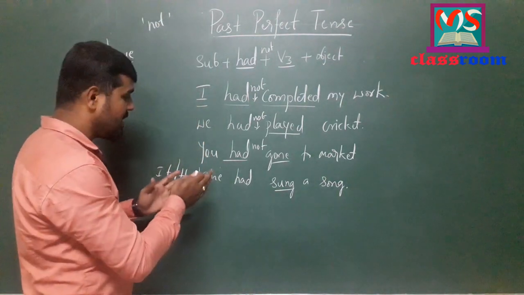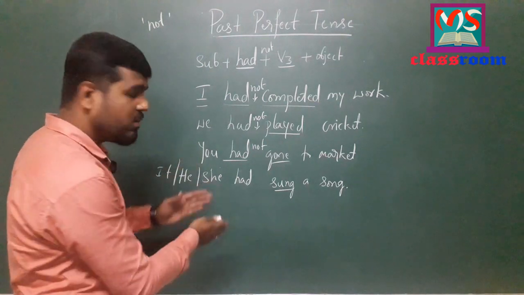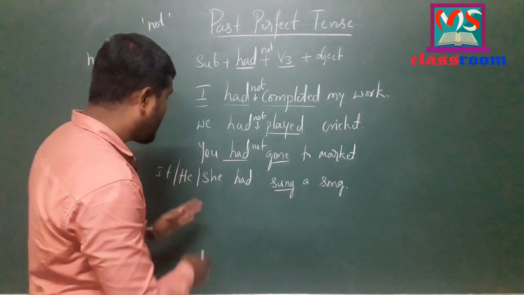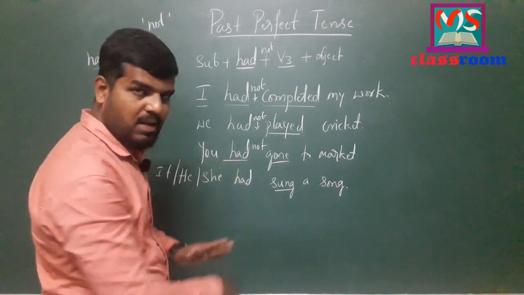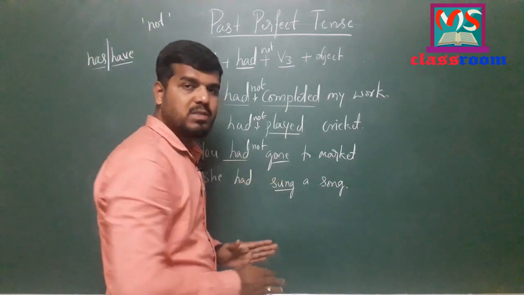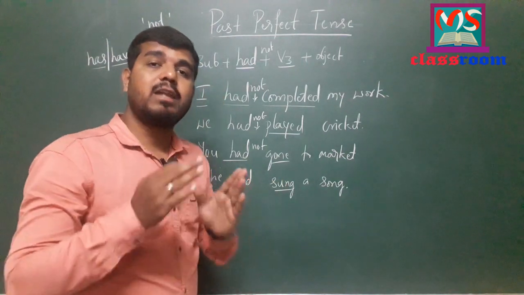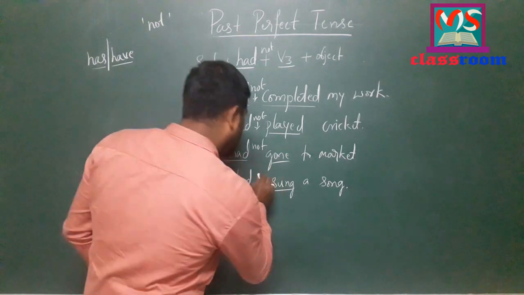Now read the sentence. You had not gone to market. And move to next sentence. Here she had sung a song, and here she is third person singular. Had is the helping verb, and sung is the main verb. Where we have to use not to form a negative sentence, we have to use it in between had and sung.